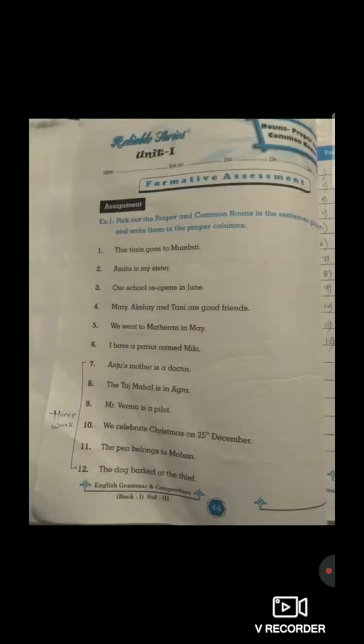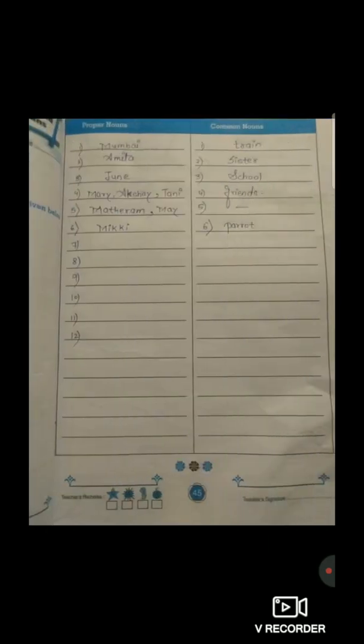Now the sixth one. I have a parrot named Mickey. So students, here parrot is the common noun. There are so many parrots, so it's a common noun. Mickey is the actual name, so I have written it in the proper noun. So students, everyone understood?